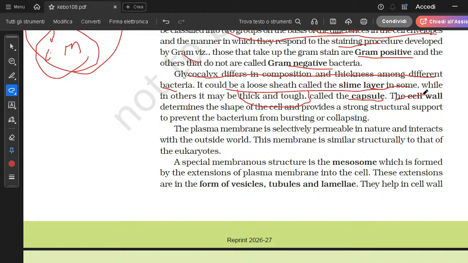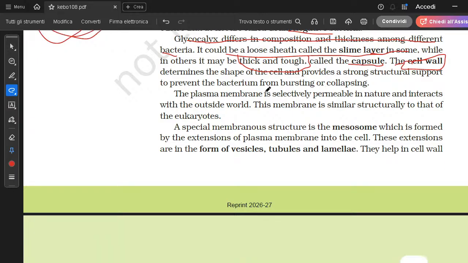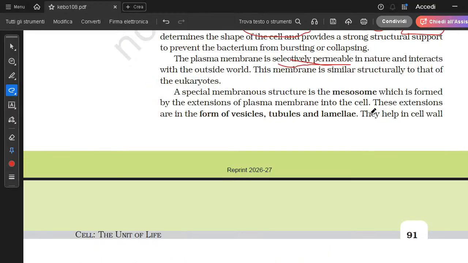As I just told you, the function of the cell wall is to keep the structure of the cell together. It does not let it collapse, and it does not let it burst. And the function of the plasma membrane is to be selectively permeable, to decide what will go inside the cell and what will stay outside of the cell.